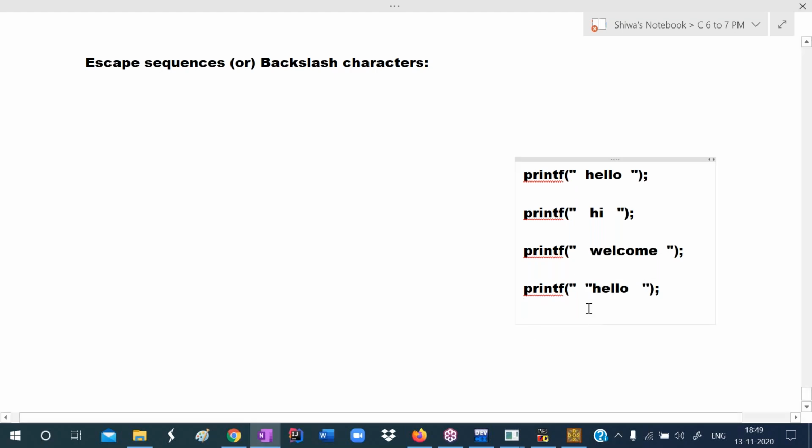Okay, let me explain. Soumya, Anjali, what will it print? Okay, let me explain. Pawan Kumar, be in mute mode. Sir, okay, sir.